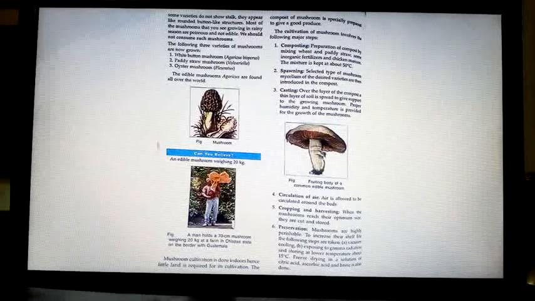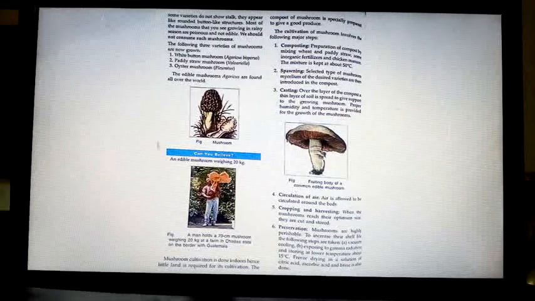Cropping and harvesting. When the mushrooms reach the considerable size, they are cut and stored. They hold the mushroom, twist and take the blade and cut, children. They will not pull with the mycelium like that. That is a technique used to cut the mushrooms.